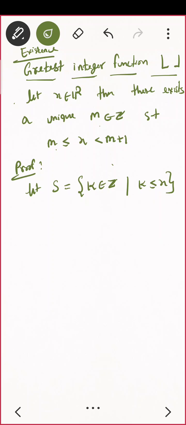So can you tell me what they are, if my x is 5? 1, 2, 3, 4, 5, and even negative integers also, correct. So this was just to observe whether you understand this set or not. And do you see this set is bounded?